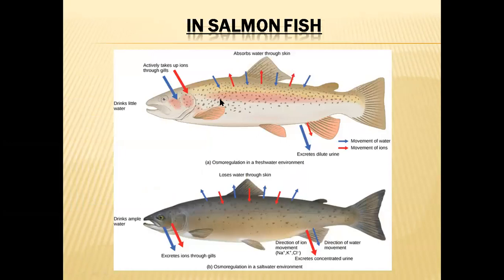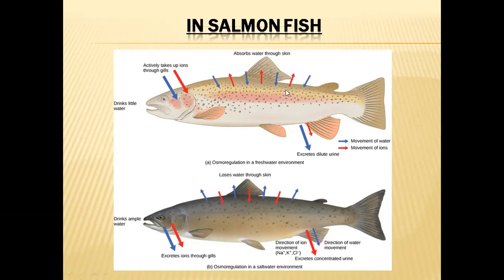And salmon fish also, we can see in this diagram very clearly. Both these two pictures are of the salmon fish only. When it is living in fresh water, through the body surface it is gaining water. This blue color shows water gaining, and the salts are also going to enter its body.